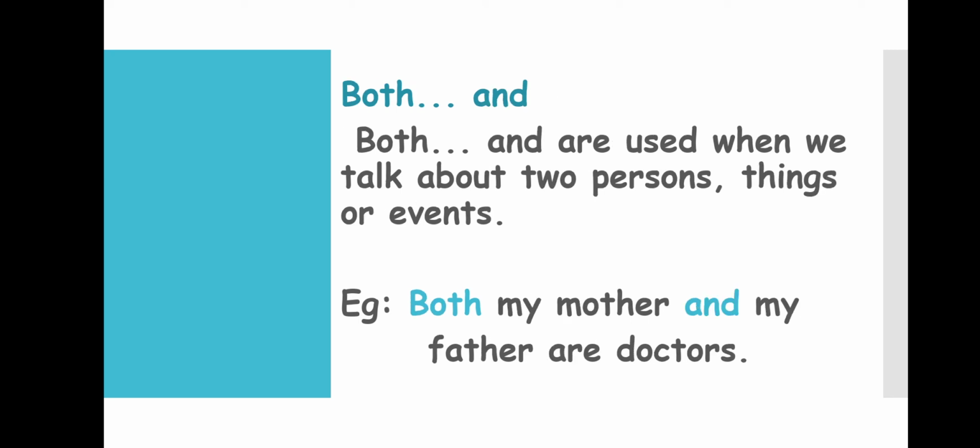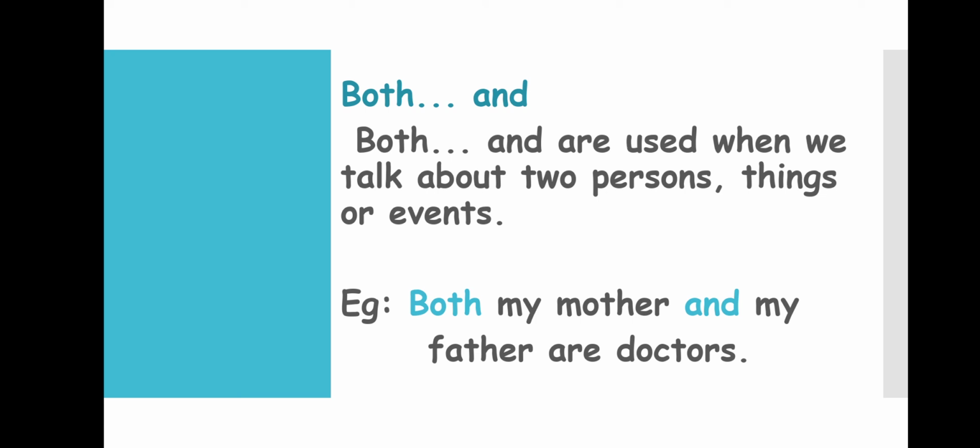Now the last one, both and. Both and are used when we talk about two persons, things, or events. Neither nor, nobody is doing. Either or, one person is doing out of the two. And in both and, both are doing the action. Both are doing something.